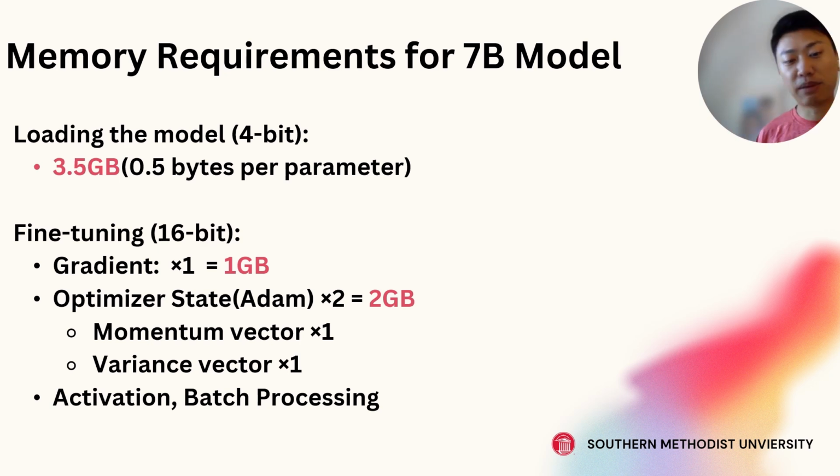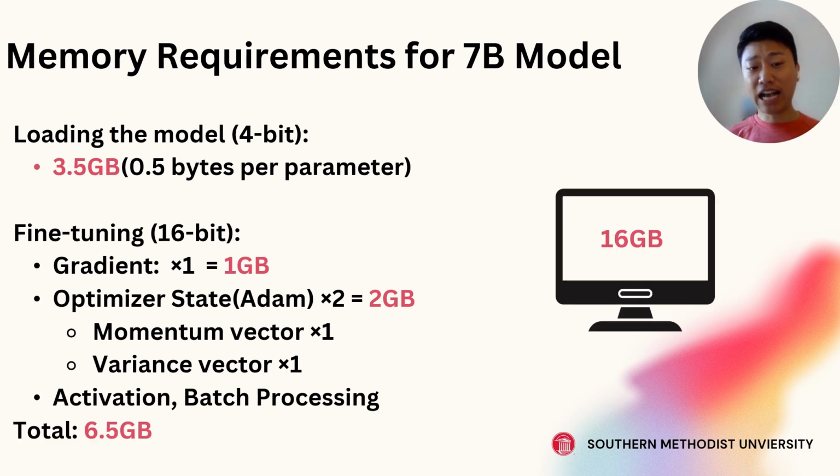That now only takes about 1 gigabyte for the gradient and 2 gigabytes for the optimizer. This is a rough estimation. So the total memory footprint only takes about 6.5 gigabytes. We can easily fit that into our consumer-grade computer. We don't need to buy a $10,000 data center computer. I can actually do that on my own laptop today.